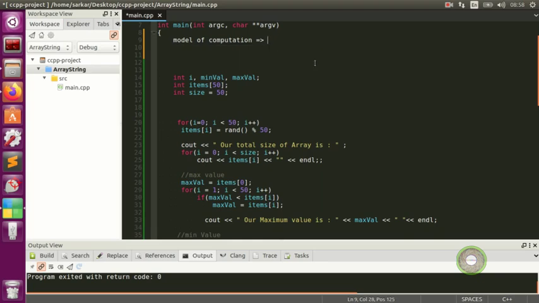Yeah. So I don't want to confuse you guys with this model of computation and with the cost, because I just wanted to mention that this is how the algorithm works, and we're looking for the time complexity as well. So how we measure the complexity, and we're looking for the time.